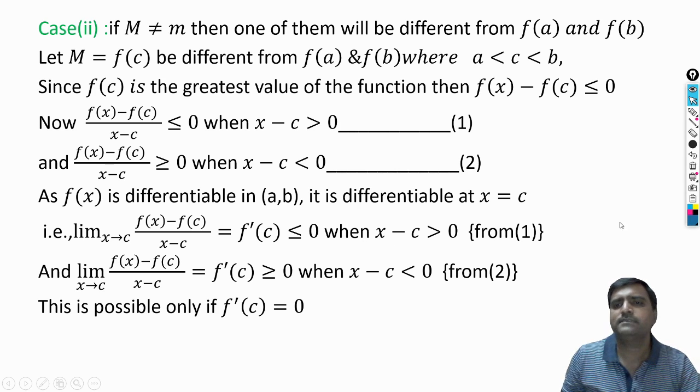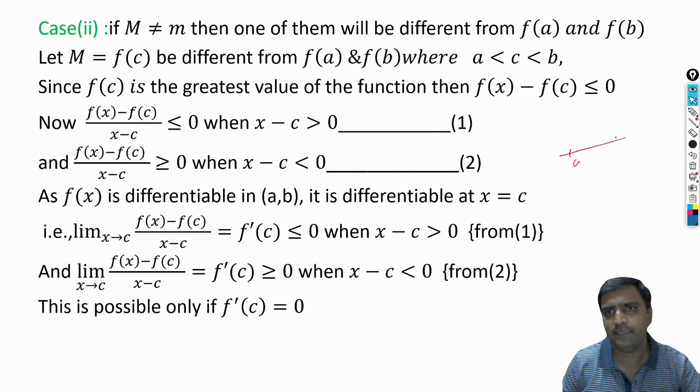You can choose x on either side of c. So you can choose x as any value in the interval. Suppose this is the interval AB, and c is any value in between AB. Suppose x means what? x you can choose anywhere in between AB.